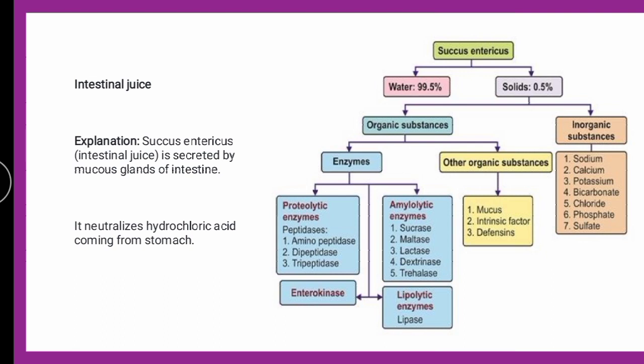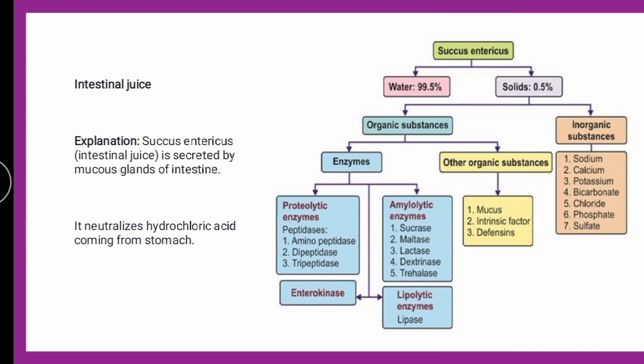Now, if you see the succus entericus, it is nothing but an intestinal juice which is composed of water and some solids, like urine and blood composition we have seen. The solid part consists of various inorganic and organic substances, wherein various enzymes are also there.